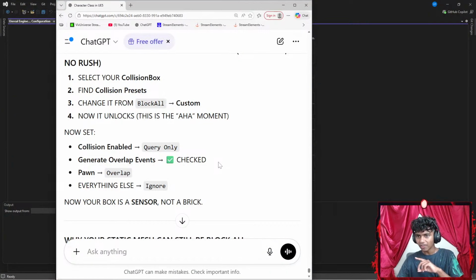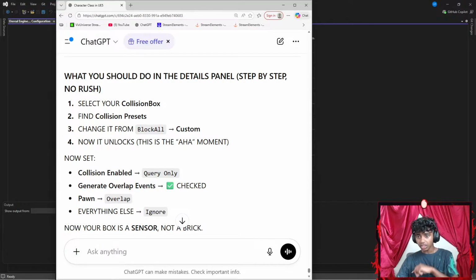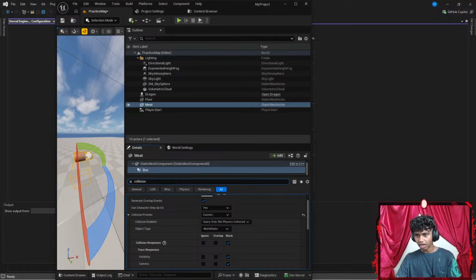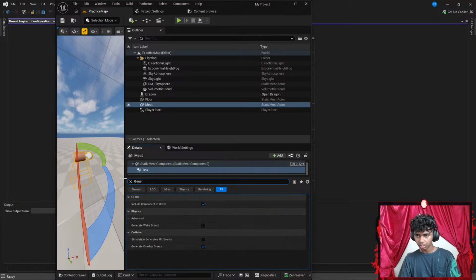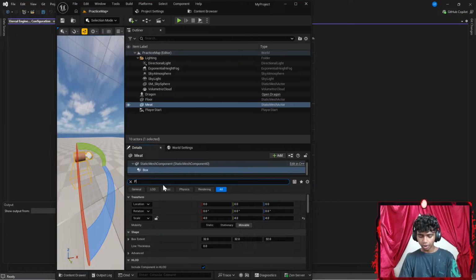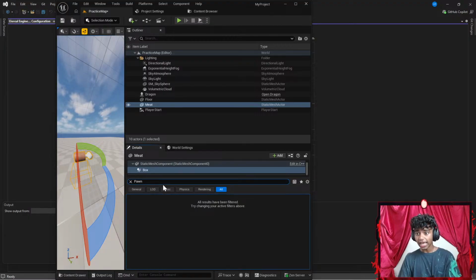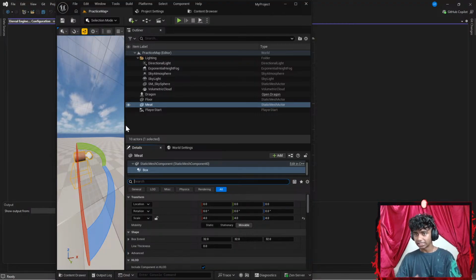It'd be so much better if I could have this in my other window. Generate overlap events is gonna be checked. Pawn is gonna be overlap. I think I gotta type something like generate. Okay, there we go. Do I see generate overlap events? There we go, it's set to tick. And then if I were to go with something like pawn, I do not see pawn as an option, but I did see everything else.